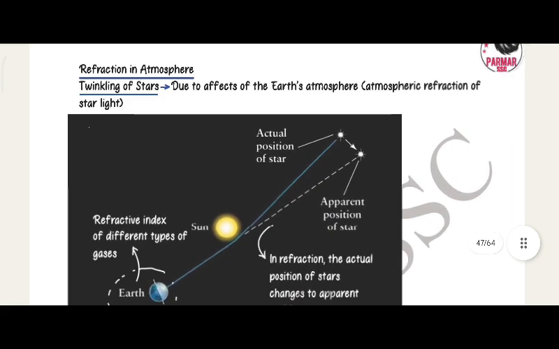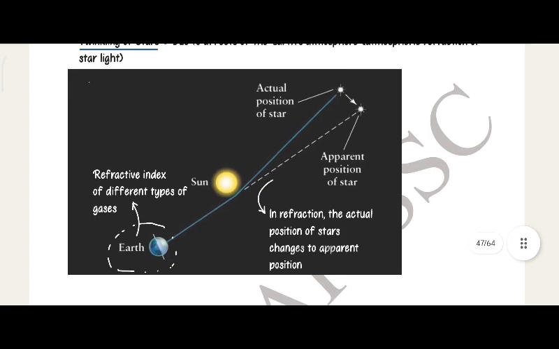Refraction in atmosphere. Twinkling of stars, due to effects of the Earth's atmosphere, atmospheric refraction of light. In refraction, the actual position of star changes to apparent position. Refractive index of different types of gases. Apparent position of a star.